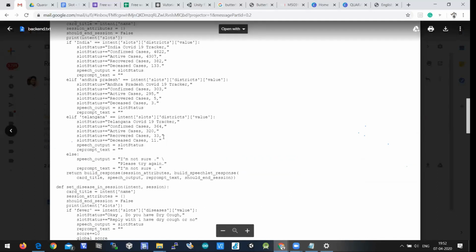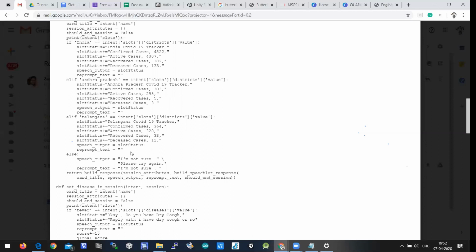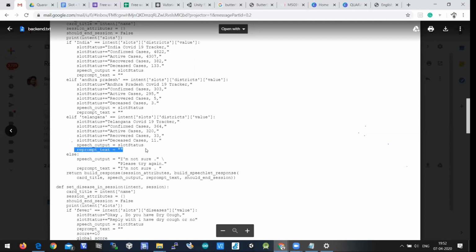So it's simple. When you keep calling intents, it keeps calling the functions automatically. When the function is called, it does the task and generates the output, and that output will be reprompted to Alexa, and Alexa will be sharing that voice message to the user. This is what happens in the backend of an Alexa skill.